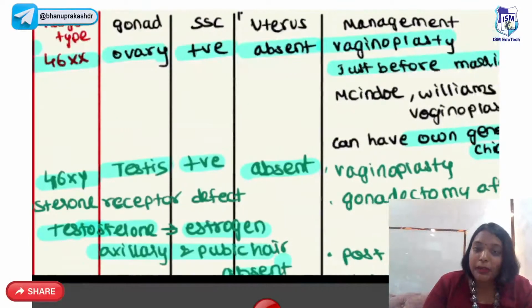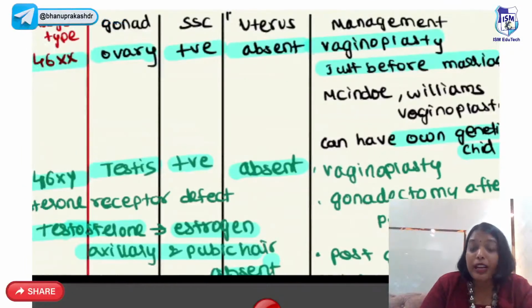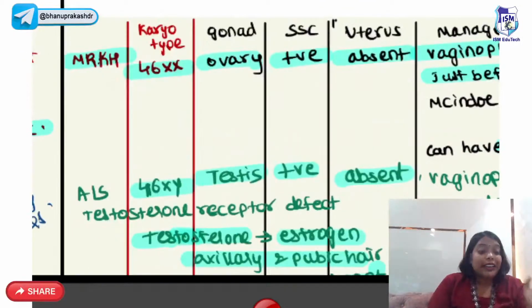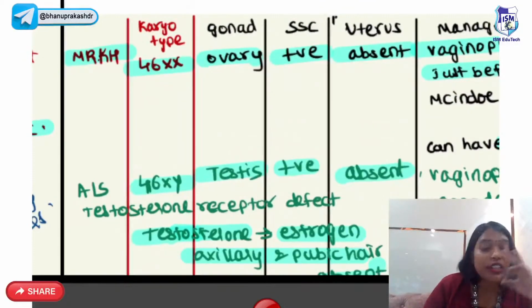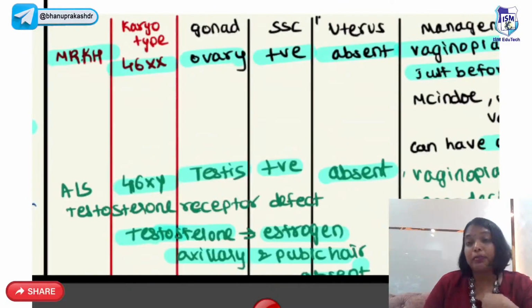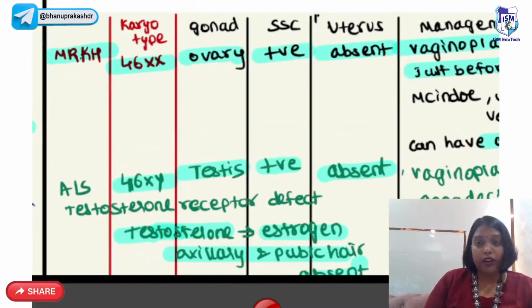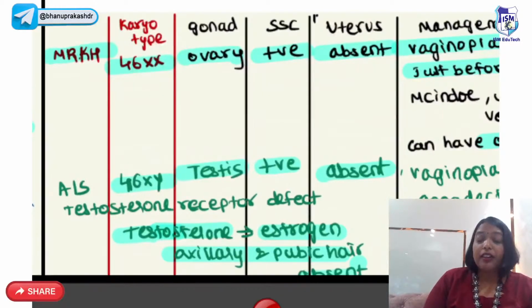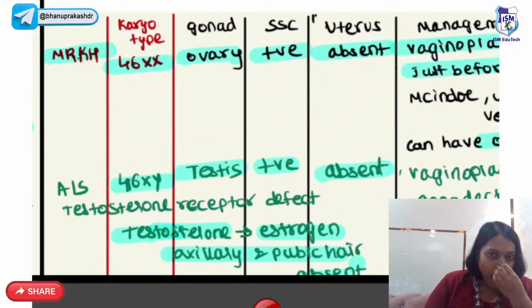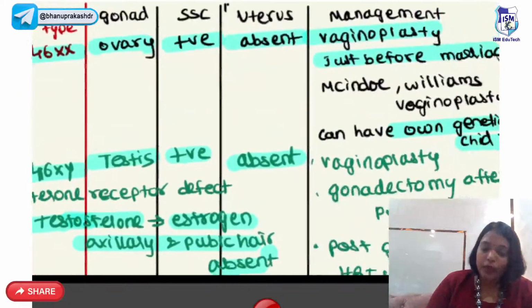So what will be the management for this patient? You do vaginoplasty so that she'll have a good married life, and this vaginoplasty should be done just before marriage. And you tell me: can she have her own genetic child or not? Whether we have our own genetic child or not depends mainly on whether we have ovary or not. As the ovary is present here, she can have her own genetic child because this ovary can produce oocytes.